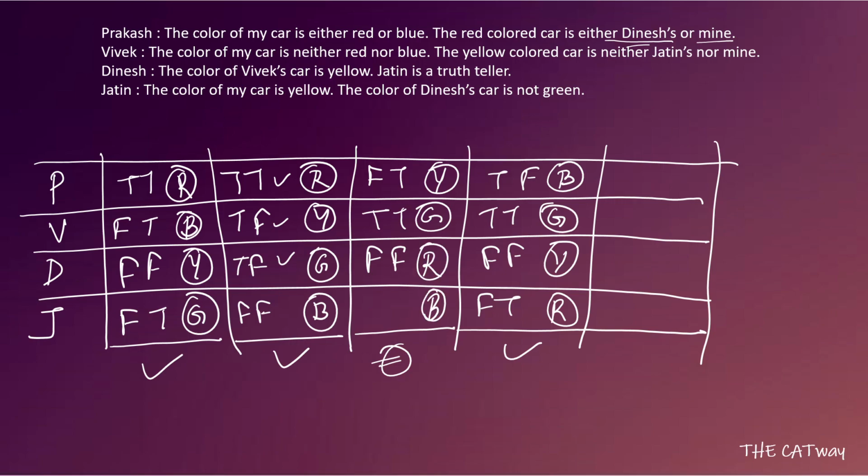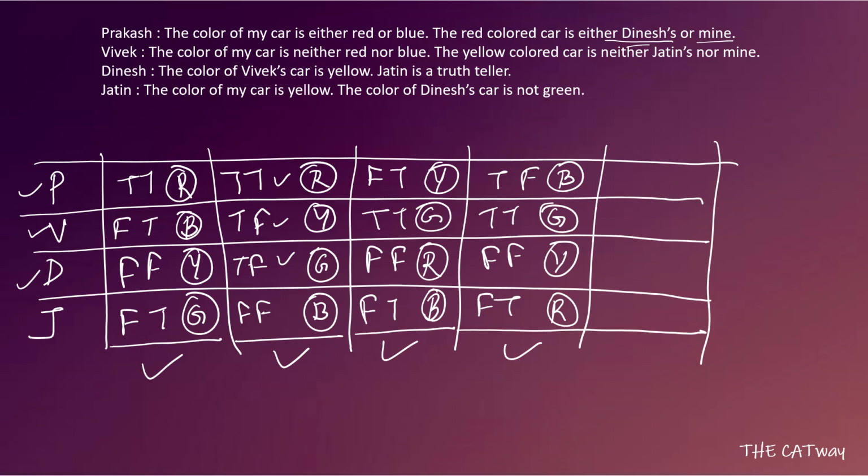Now let's see for Jatin what the cases are. The color of my car is yellow, which is a false statement. The color of Dinesh's car is not green, which is a true statement. So I think this case follows. Let's check all the possibilities. Okay, I guess all the cases are satisfied. So yes, this is a perfect case. So we have made all the cases for Vivek to be the truth teller. So Prakash has been a truth teller, Vivek has been a truth teller.